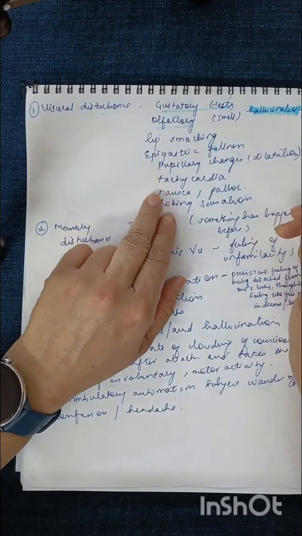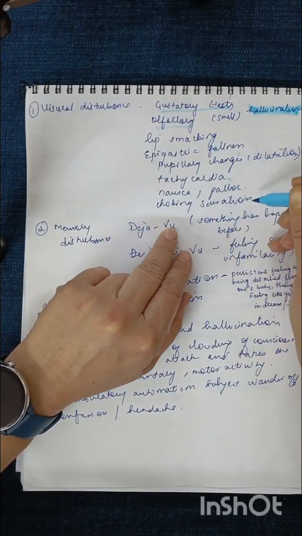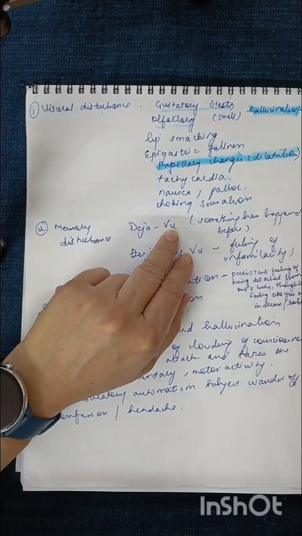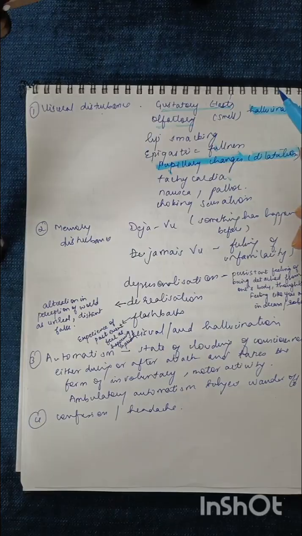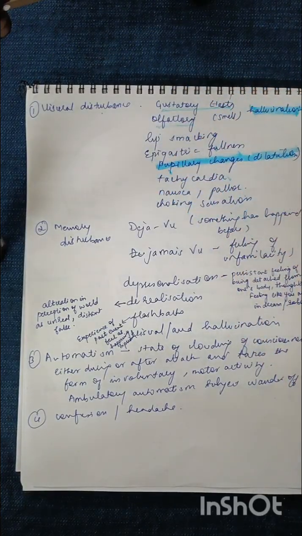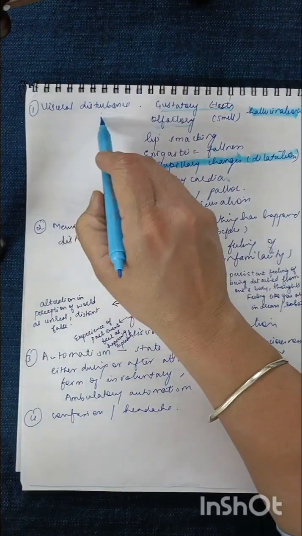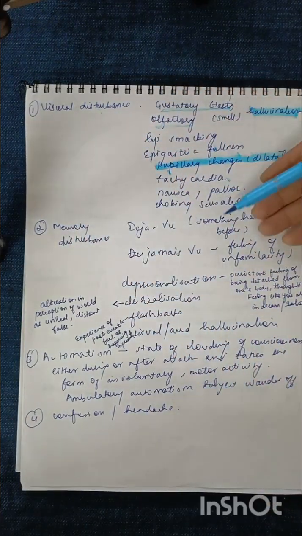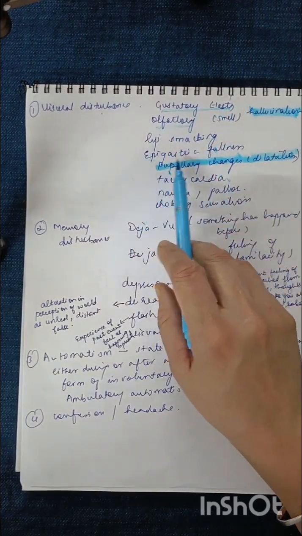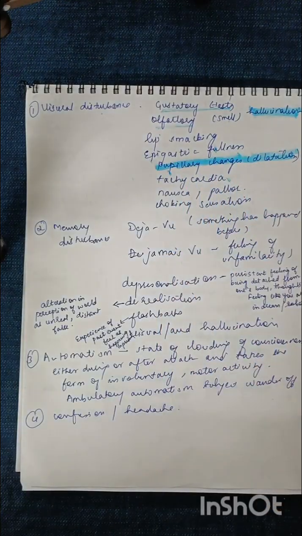That kind of fullness will be there, and tachycardia, increase in the heart rate, will be there, nausea will be there, choking sensation, and there is dilatation of pupil. These are the visceral changes which happen when there is an episode. There need not be all the changes in a patient, but yes, these kinds of visceral disturbances are seen when a person suffers an episode. So there can be gustatory, olfactory, lip smacking, epigastric fullness with nausea and choking sensation, and pupillary dilatation.